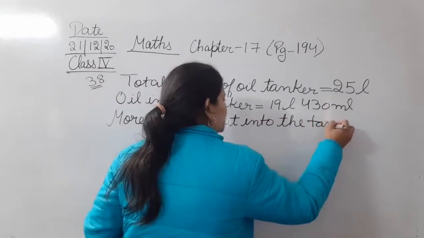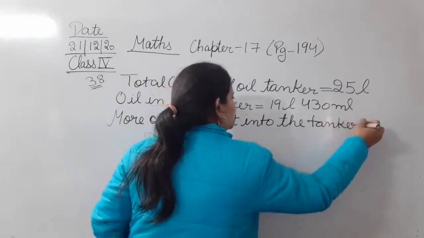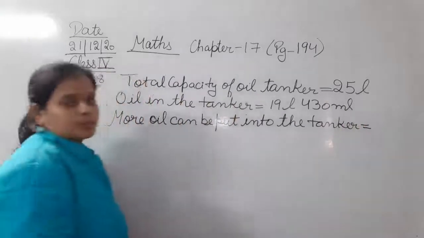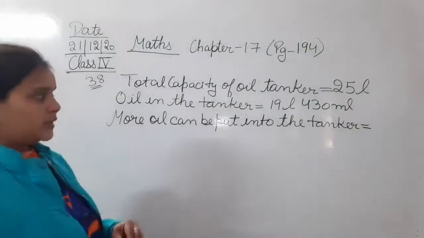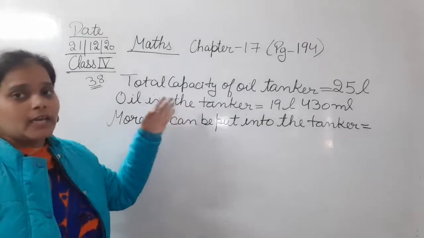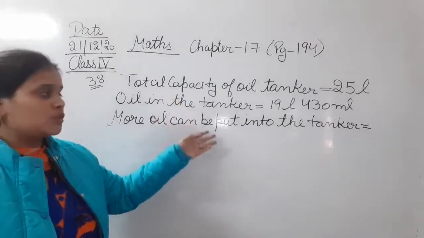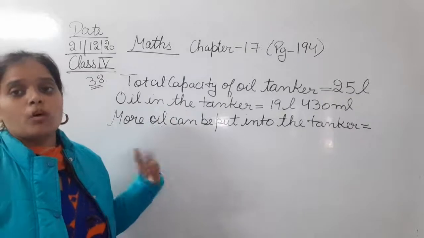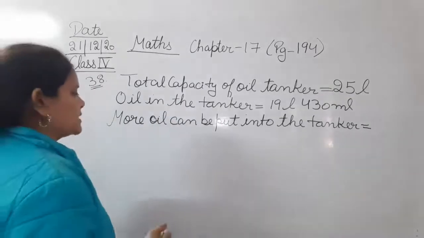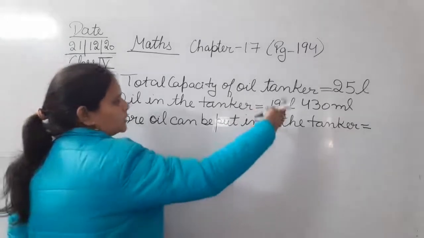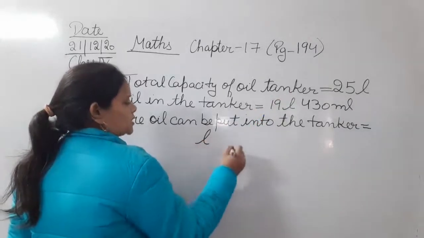For that we subtract what is already filled from the total capacity, and we can easily find how much more oil can be put into it. So let's subtract 19 liters 430 milliliters from 25 liters.